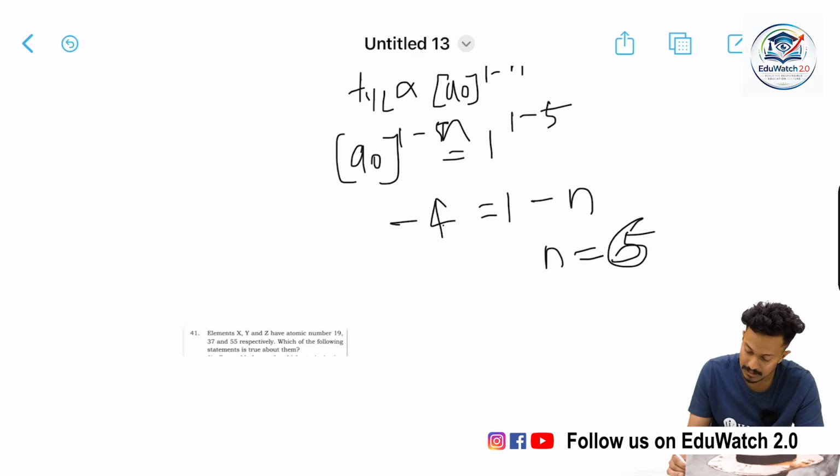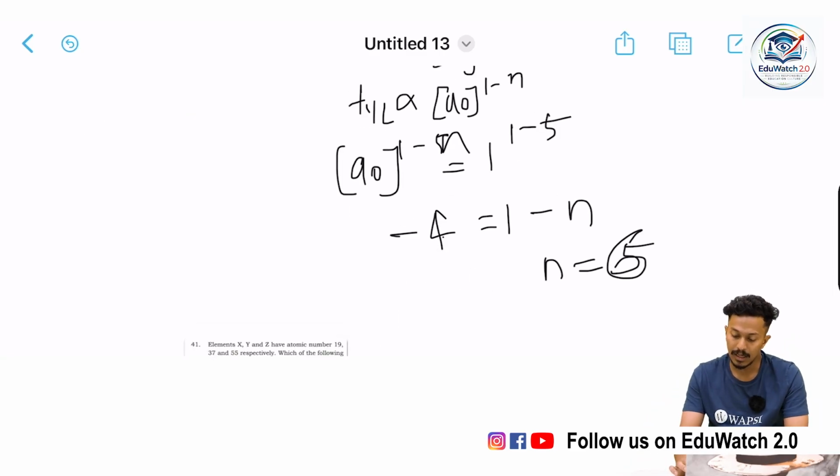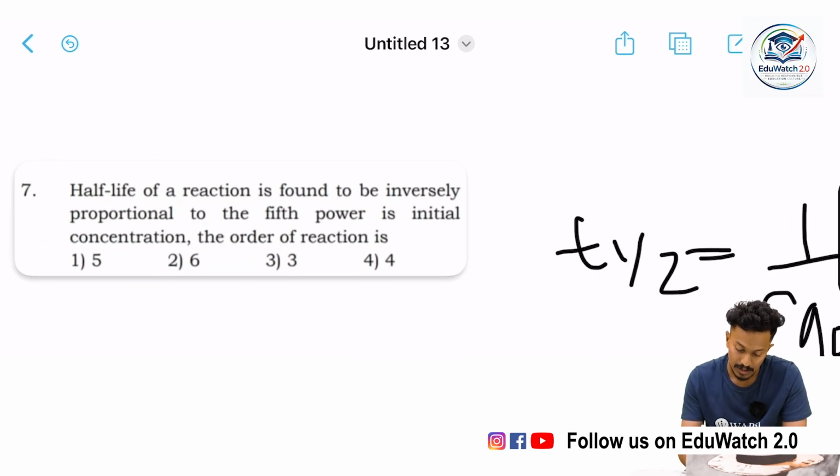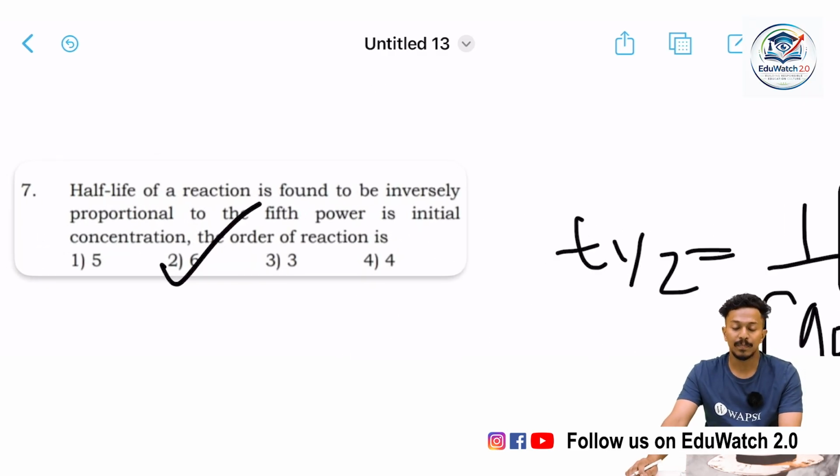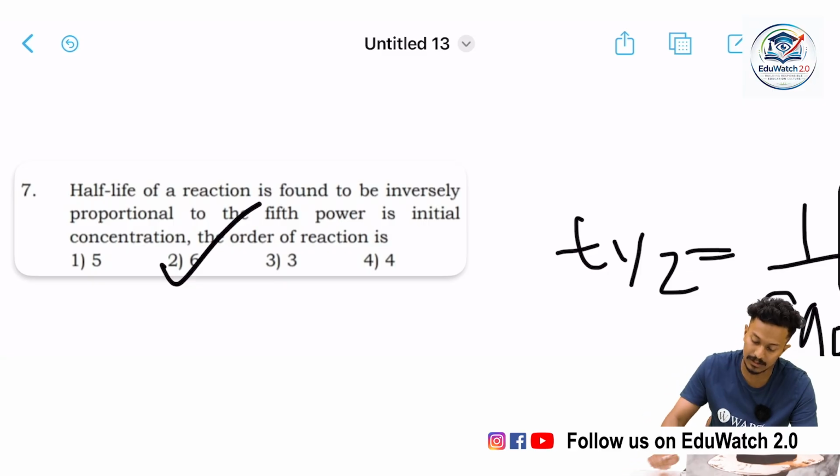Yes. Actually, it is 6. There's a slight mathematical error here. n is equal to 6, which is option 2. The order of the reaction is 6.